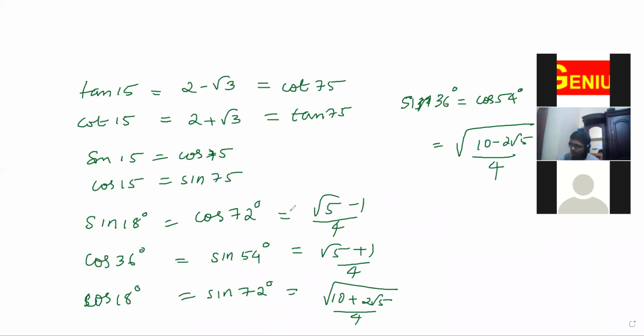So see, these numbers are related. That's why I'm writing like this. Sine 18, cos 36, both are related. See, root 5 minus 1 by 4, root 5 plus 1 by 4, this is also related. Cos 18 and sine 72 too.